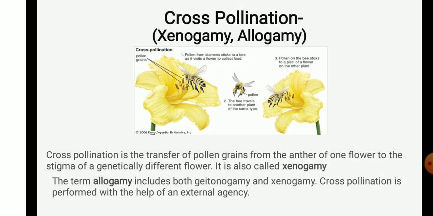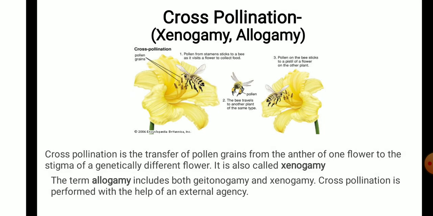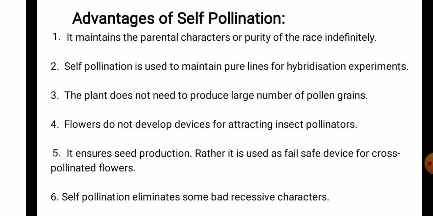Then next is cross pollination. Cross pollination means transfer of pollen grains from the anther of one flower to the stigma of genetically different flowers. So here transfer of pollen grains occurs to a genetically different flower, so that will result in cross pollination. The cross pollination is also commonly called xenogamy. For cross pollination we need some pollinators or some outer agencies which can help in transfer of pollen grains from one flower to another flower.